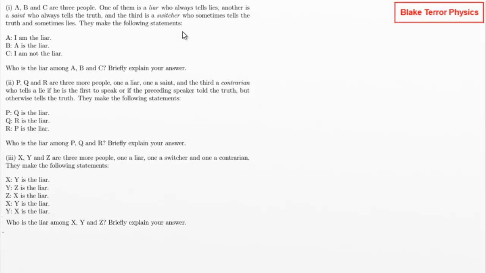Right, if you watch my previous video on this type of question, we had a certain structure that we were laying out where we'd set a hypothetical. So let's say if A is the saint, so one of the ones that we got a handle on, it could be the saint, it could be the liar. We actually had this first statement in the last question, so we'll end up doing both. So we set a hypothetical, then we say something about their statement.